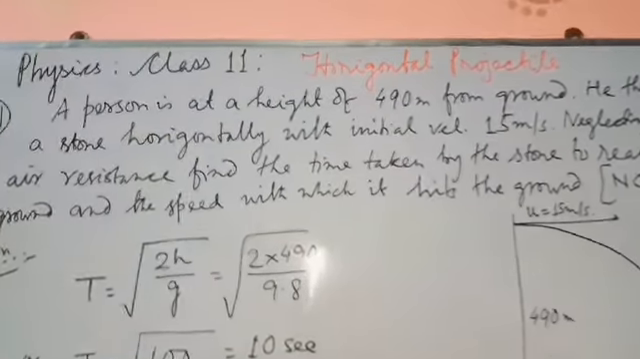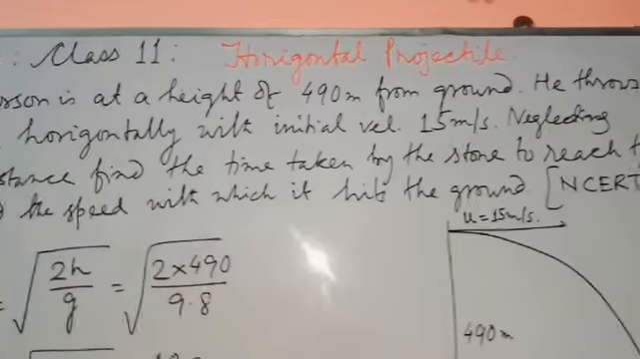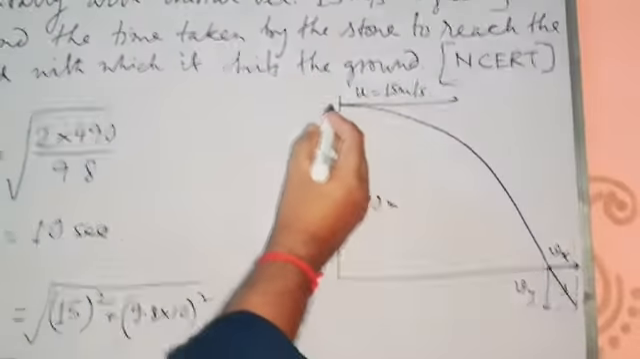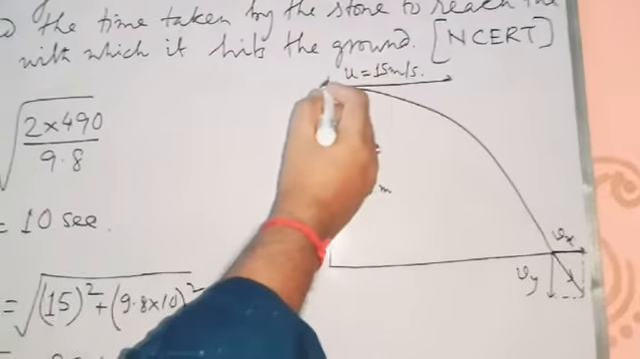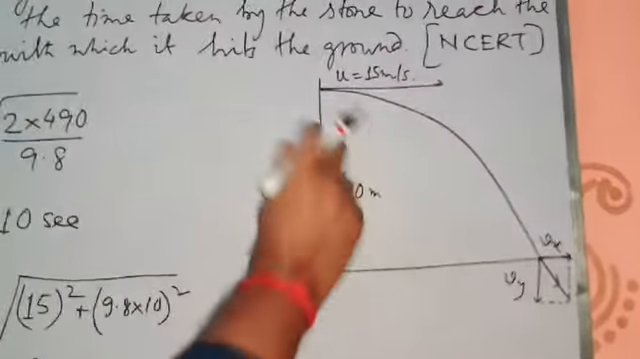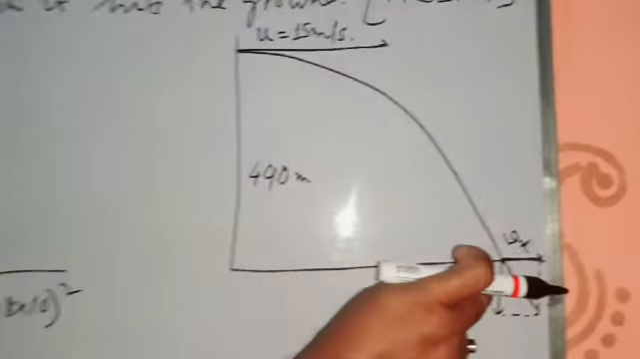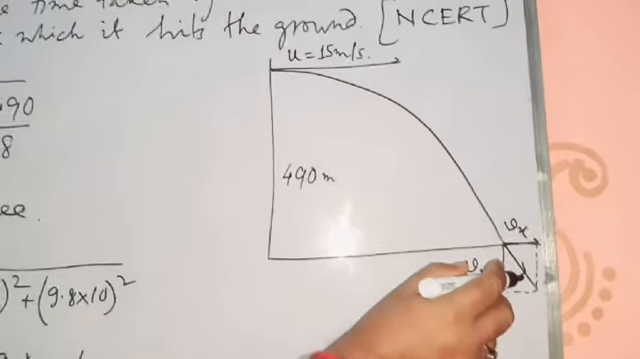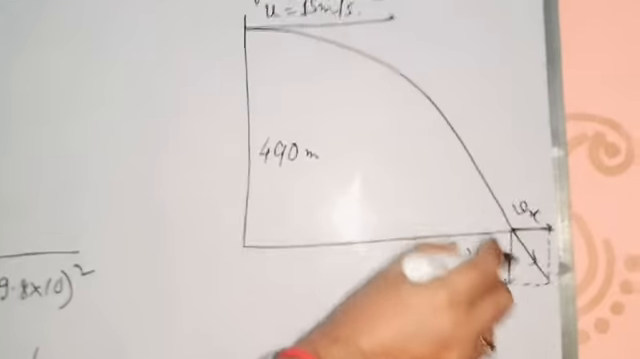Now we have taken a problem. The problem is here from this height, 490 meter height, one stone is thrown horizontally with velocity 15 meter per second. The question is after how much time it will hit the ground, and when it hits the ground, at that time what is the velocity or speed, actually speed.